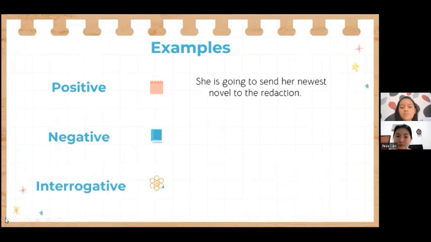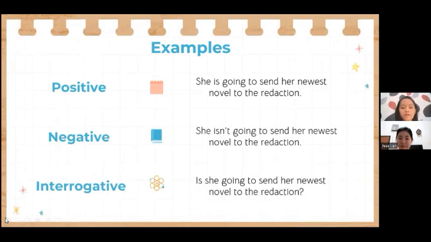All right, for the examples, the positive one, she is going to send her newest novel to the redaction. For the negative pattern, she is not going to send her newest novel to the redaction. And for the interrogative pattern, is she going to send her newest novel to the redaction?